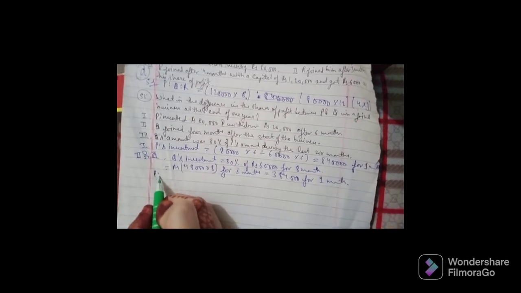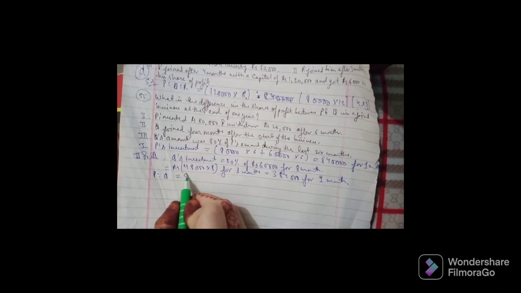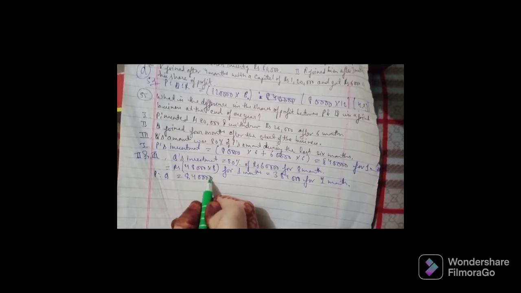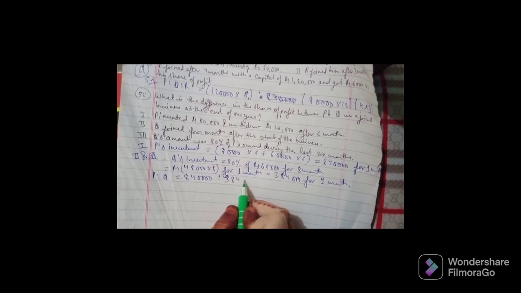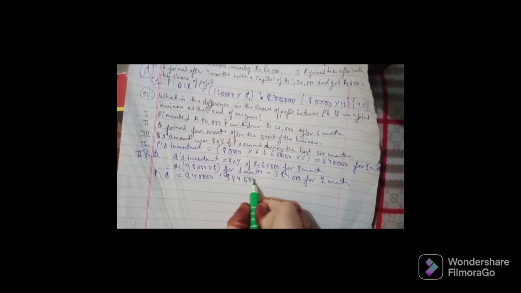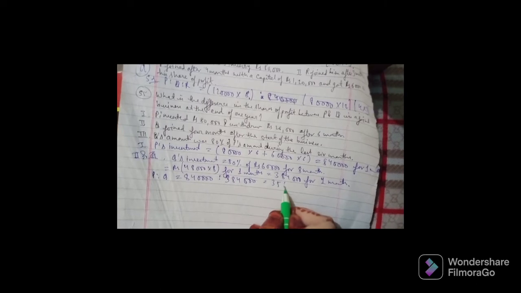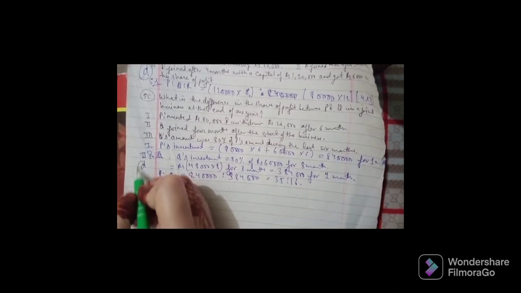So P ratio Q will be 8,40,000 ratio 3,84,000. It will be 35 ratio 16. But the total profit is not given, so the data is inadequate. We will go for the option D. That will be the right answer for this particular question.